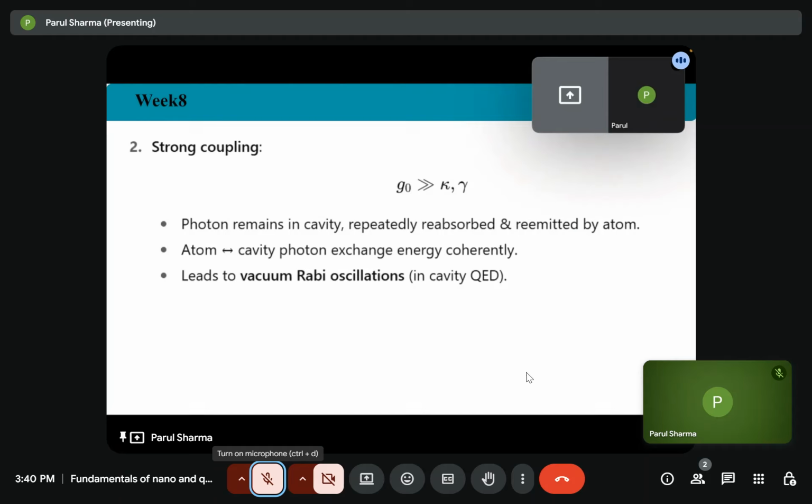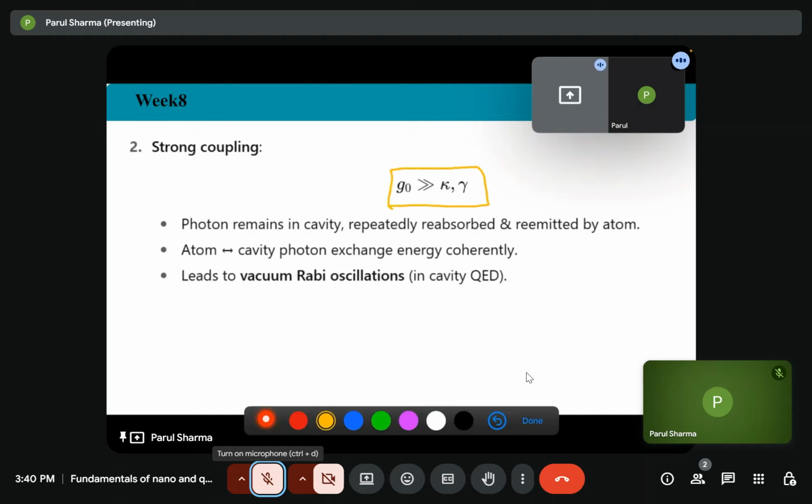Okay, so the condition of strong coupling is when the coupling g naught between the atom and the cavity is very much greater than the decay rate and the loss damping factor. So photons remain in the cavity, repeatedly reabsorbed and re-emitted by the system.